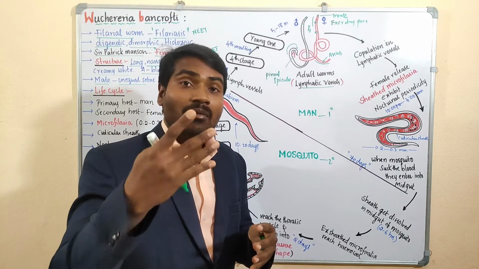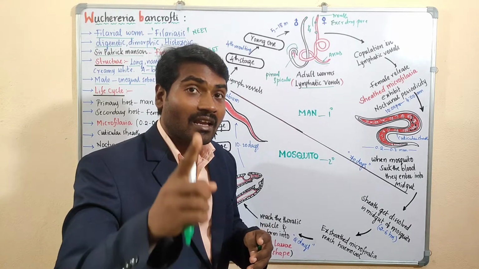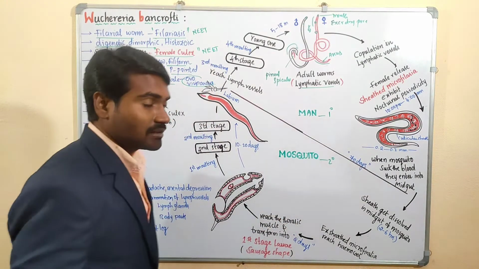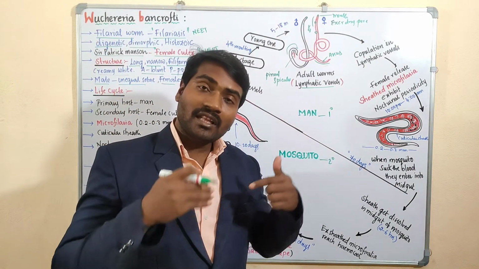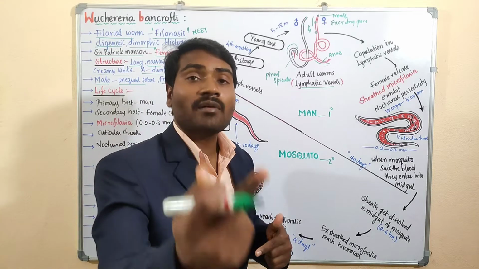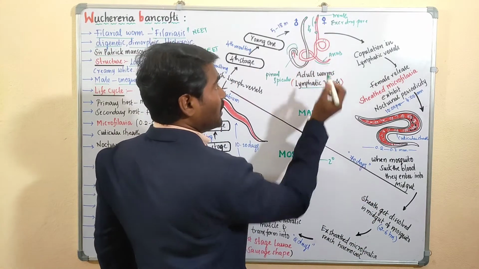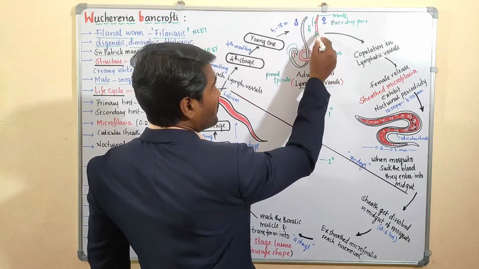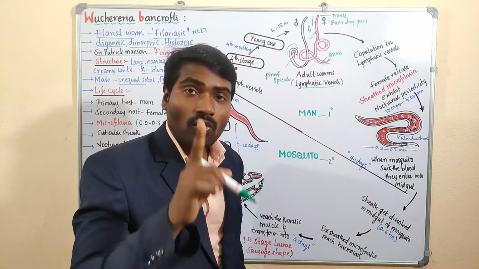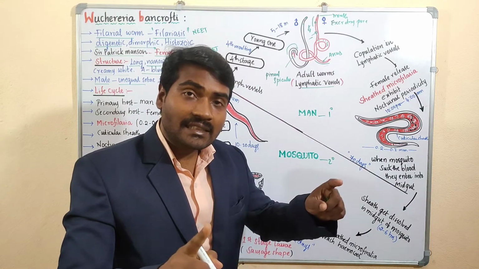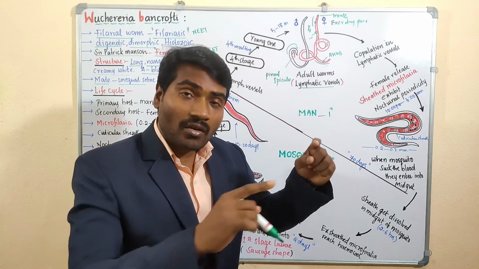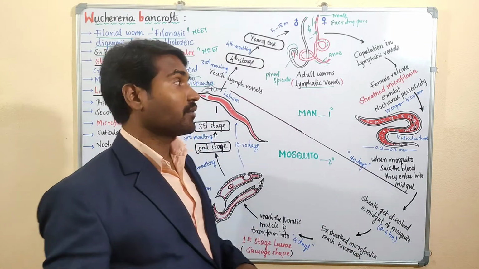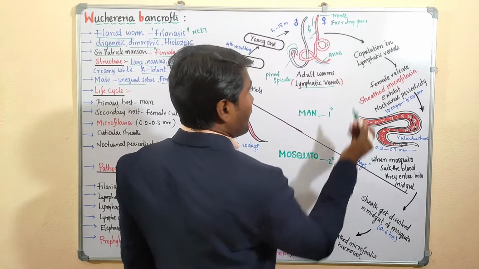The female lays eggs or larvae within the female body. Here the female is ovoviviparous. First the female lays eggs within the body, and thereafter larvae are released from the female. Here only these eggs are converted into larvae, and now the larvae come out. So the female is ovoviviparous. First it lays eggs, then the eggs convert into larvae, and now the female releases the larvae. Hence the female is called ovoviviparous. Important.